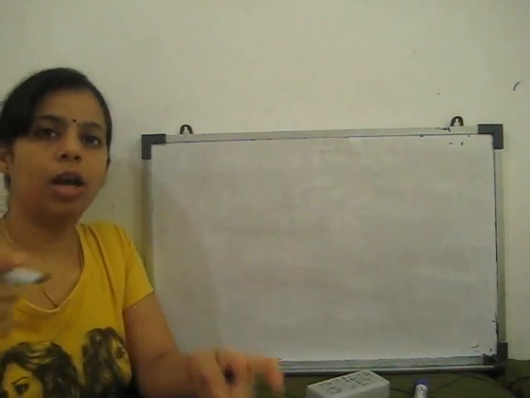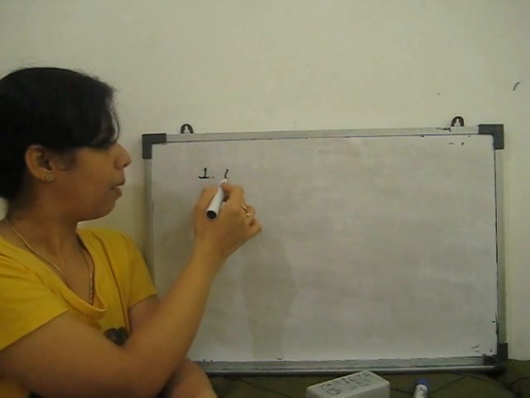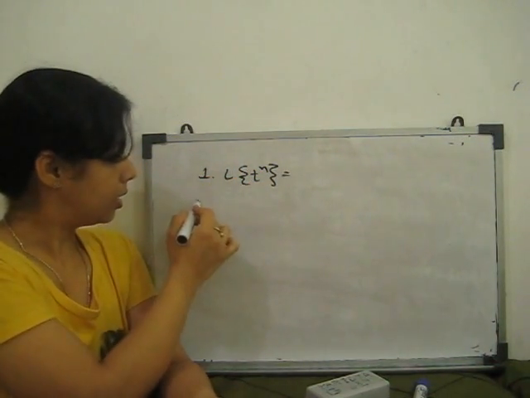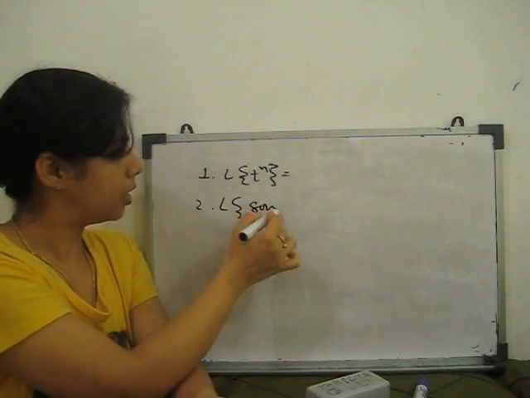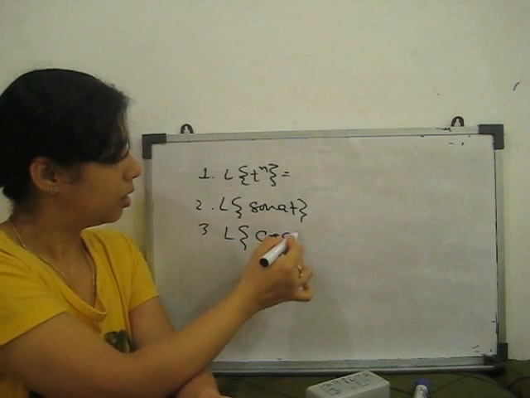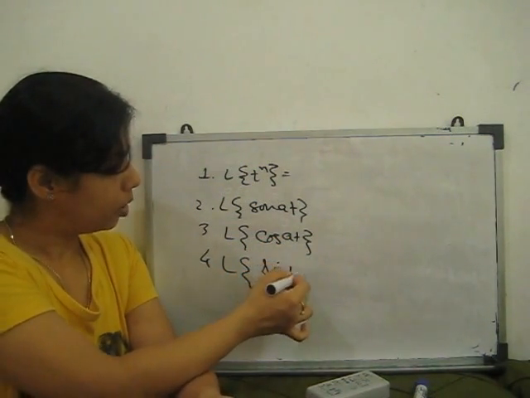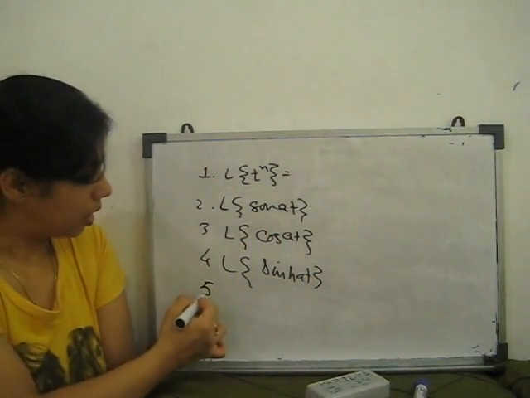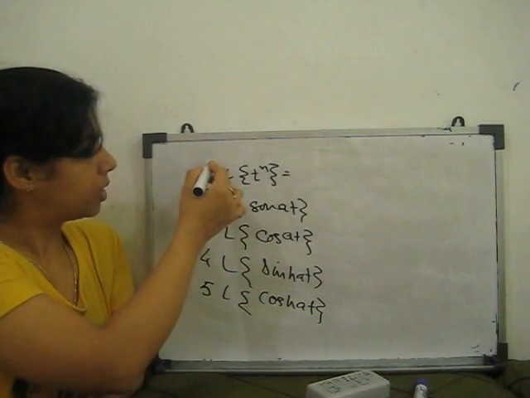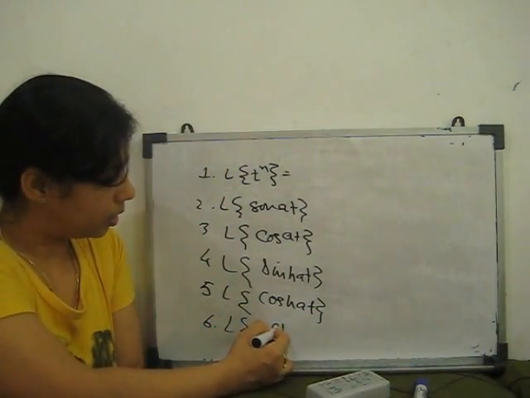Now whatever you learn, you remember, you always make a table for Laplace transform. Number 1, Laplace transform of t to the power n, you write the formula. Then second, Laplace transform of sin at. Third is Laplace transform of cos at. Fourth is Laplace transform of sin hyperbolic at. Fifth is Laplace transform of cos hyperbolic at. And the sixth one, Laplace transform of e to the power at.